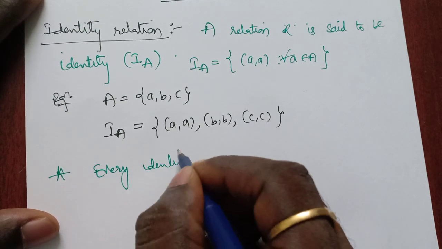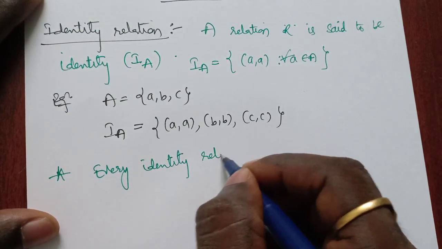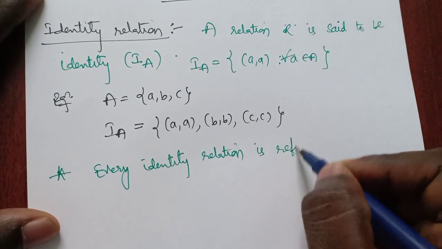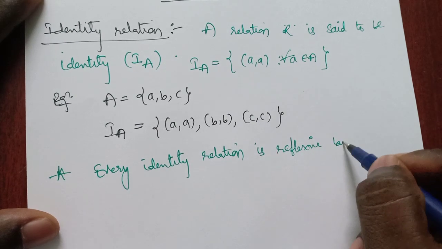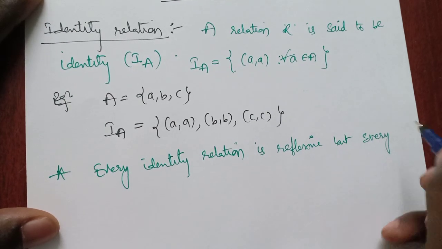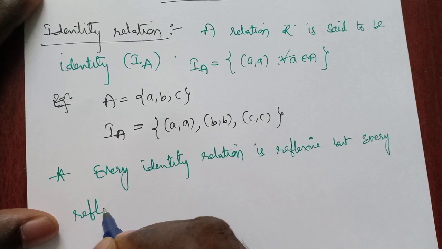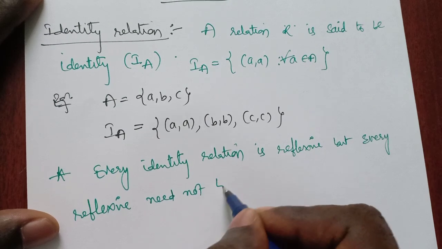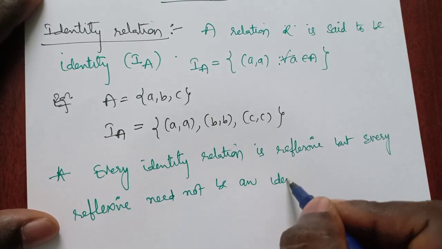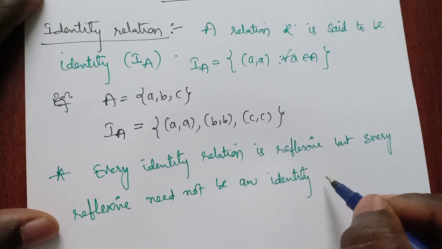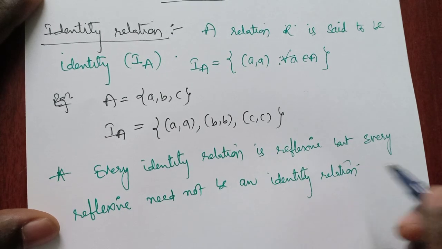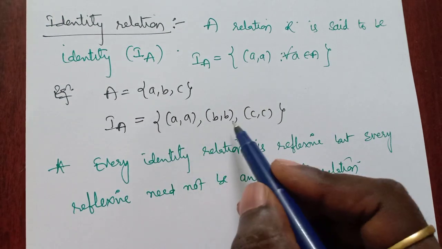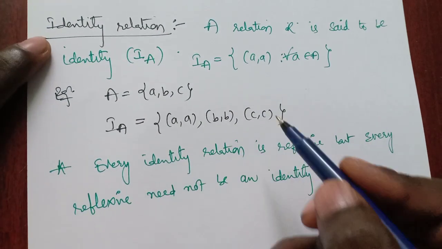So every identity relation is reflexive, but every reflexive relation need not be an identity. Why? Because in an identity relation we have (a, a), (b, b), (c, c) only.